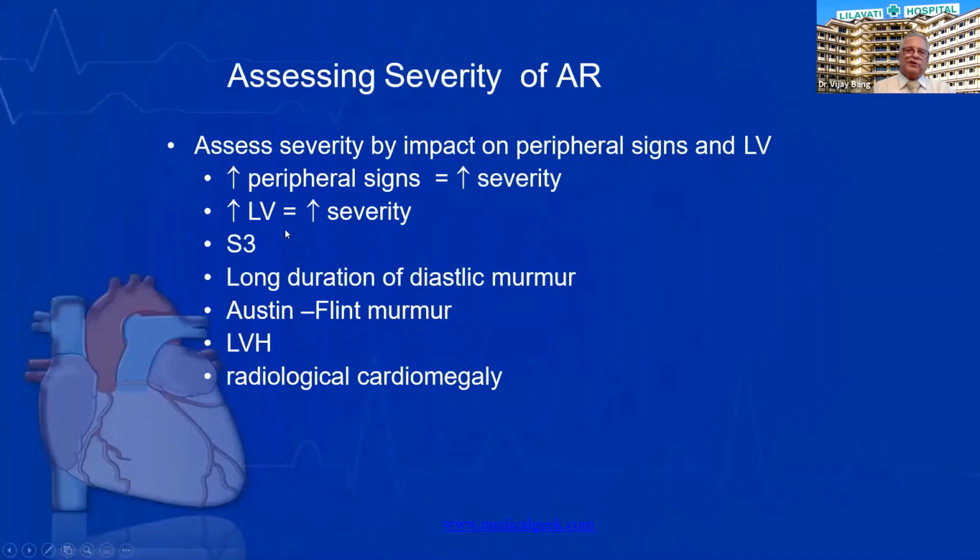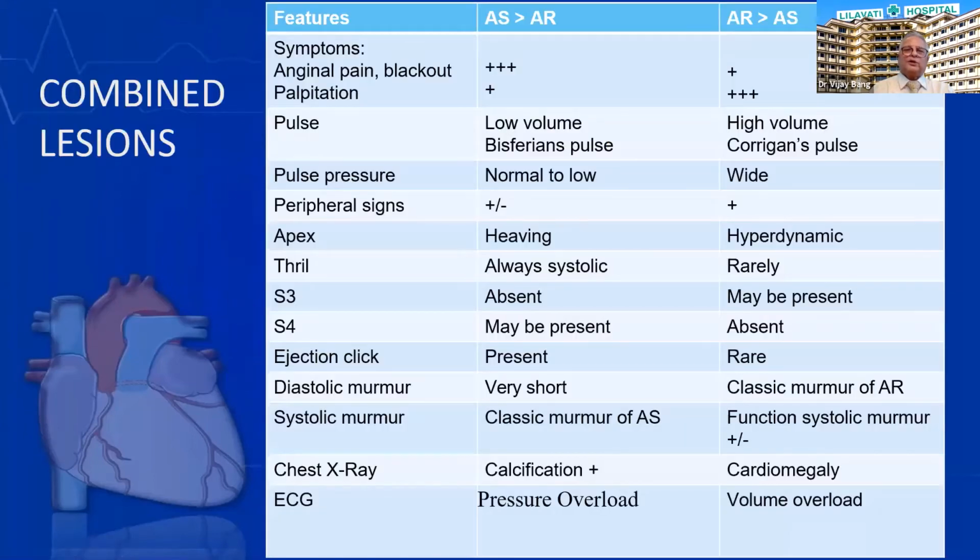Severity of AR depends upon profound, marked peripheral signs, large LV enlargement, apex down and out, S3 present, long duration of diastolic murmur, Austin Flint murmur present, LVH, and radiological cardiomegaly.